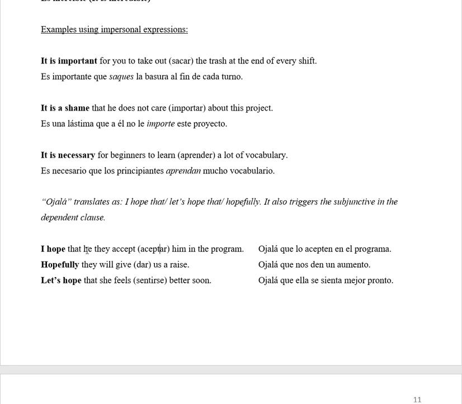Okay, so I hope that they accept him in the program. Ojalá que lo, right? They accept him. So this is a direct object, and a direct object pronoun is needed. So ojalá que lo acepten en el programa, that they accept. Hopefully they will give us a raise. Ojalá que nos den. Okay, they give us, and so this is the indirect object, right? So we need an indirect object pronoun here, and then we have "they give," den. Ojalá que nos den un aumento.